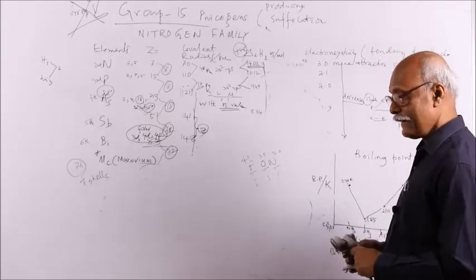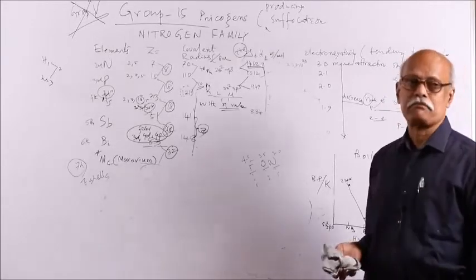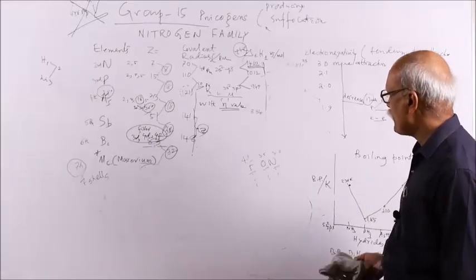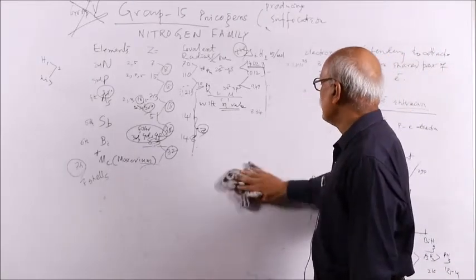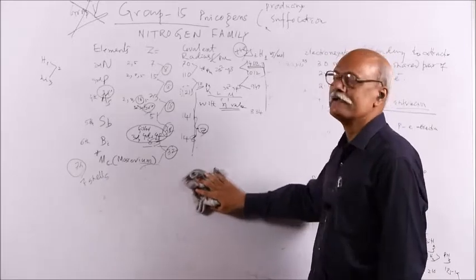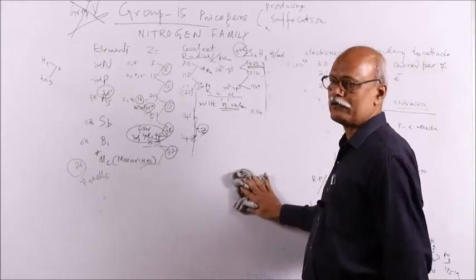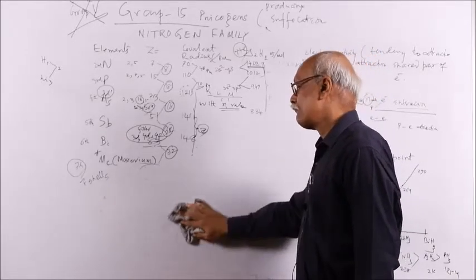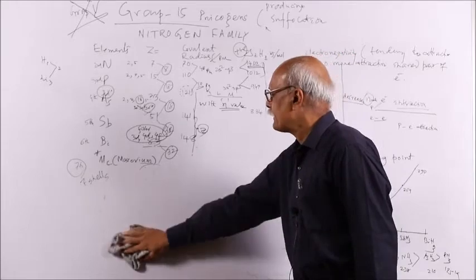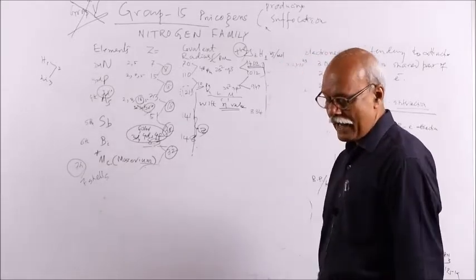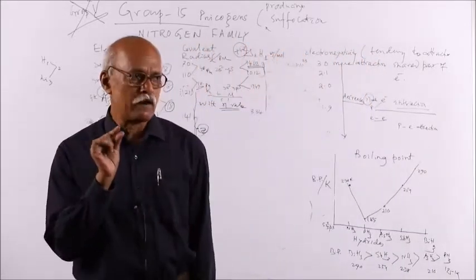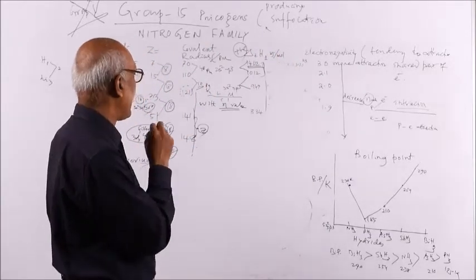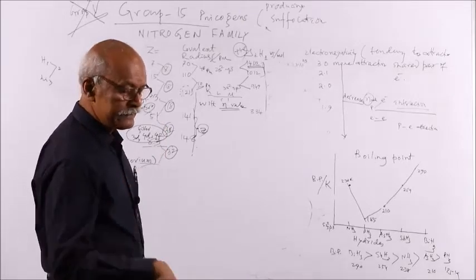That is why the question is asked, ammonia is soluble but phosphine is not soluble. If I ask why ammonia is highly soluble in water, though it is a covalent compound, but in the same group, why phosphine is not water soluble? You can explain through this electronegativity criteria, because phosphorus cannot form hydrogen bond, but nitrogen can. In ammonia, nitrogen can form hydrogen bond with water, so due to solvent-solute attraction ammonia is highly soluble in water, but phosphine is insoluble.